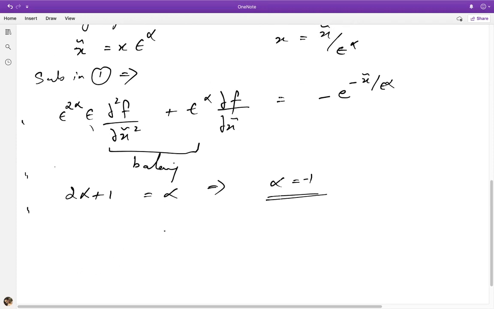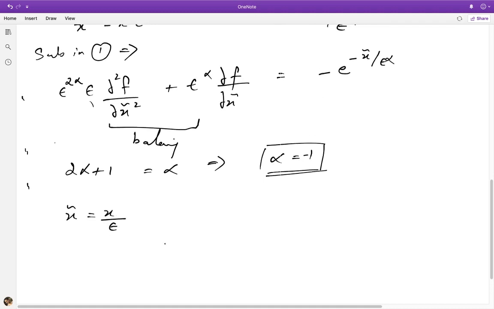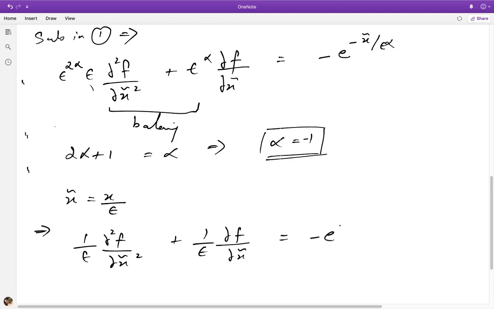So let us now write out the transformed problem. So basically x tilde now is x by epsilon, because alpha is minus 1, and the transformed problem then becomes the following. Again, I encourage you to try out all the algebra by yourself, convincing yourself of each term before continuing with the video, because the best way to gain comfort with these problems is to actually work them out.